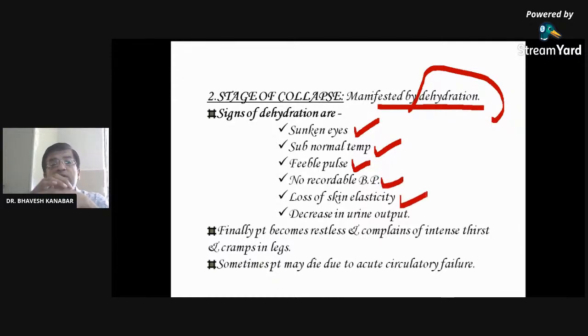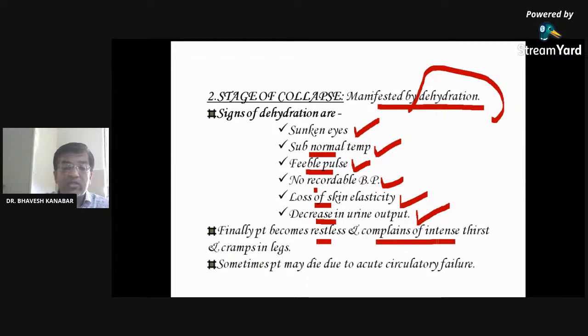I showed you last time that if you pinch the skin and leave it, it will not go back to place easily, right? And decrease in urine output. Finally, the patient becomes restless and complains of intense thirst because of the dehydration, right?